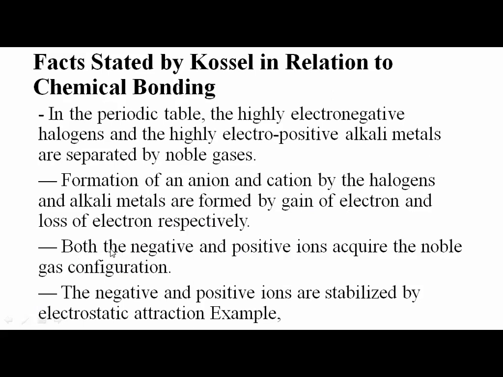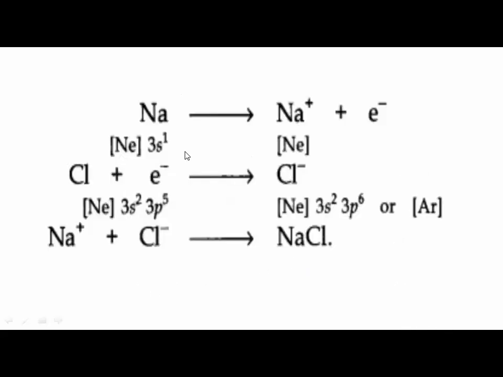And we have seen in the previous class, once they get the stable noble gas configuration with 8 electrons in the outermost shell, removing an electron from such an ion or adding an electron to such an ion becomes very difficult. Yes, very difficult. The negative and positive ions are stabilized by electrostatic attractions. We know unlike charges attract. So when such negative and positive ions come together, there will be attraction, and they are stabilized by electrostatic attraction.